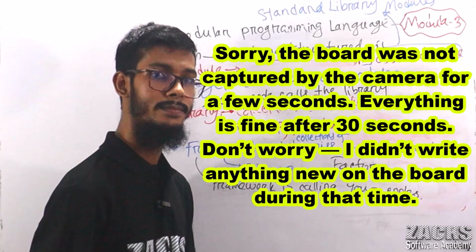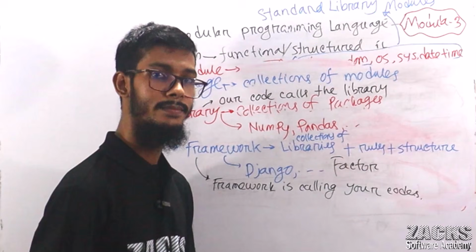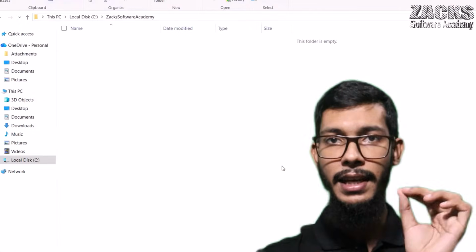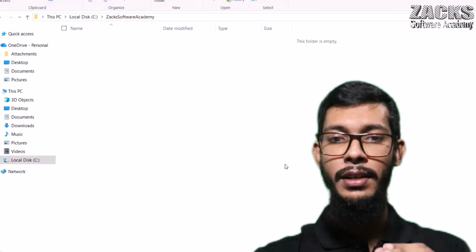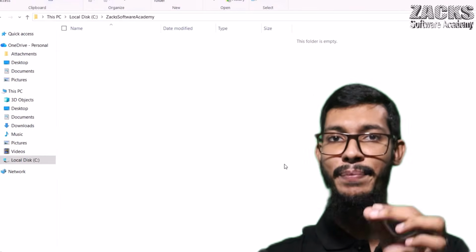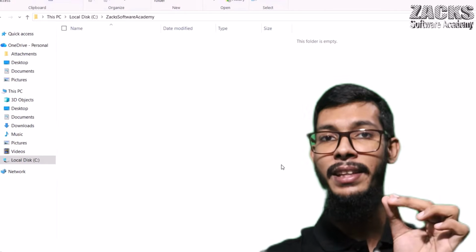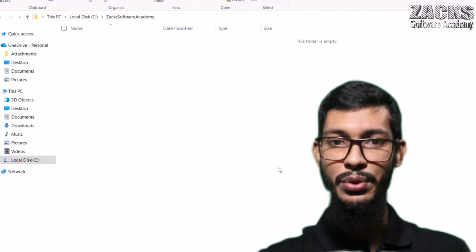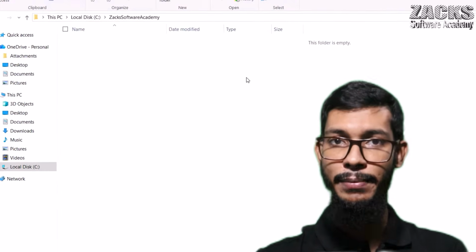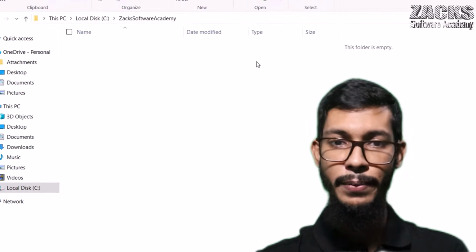What does it mean by modular programming language? Python is a modular programming language: package concept, library concept, framework concept. I think it will be better if I show this popular module now, like math, like random. Let me show the system where these modules are available. Now, friends, let me show this program on the system also. I repeat once more: if you don't get any single point, don't worry. Certainly, I will take care of each and everything. Just observe the program.